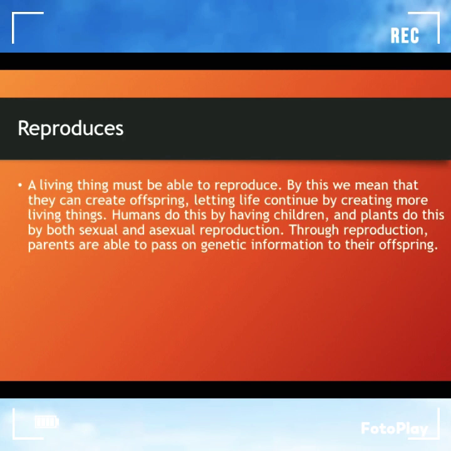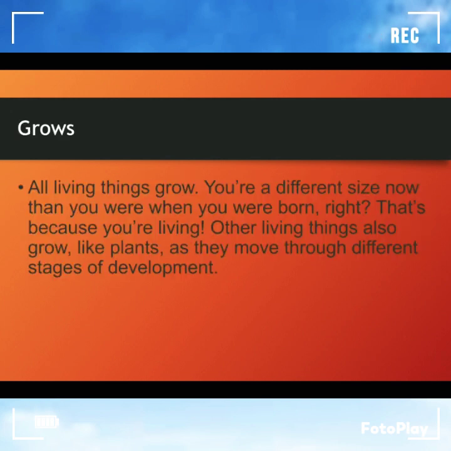Reproducers. A living thing must be able to reproduce. By this we mean that they can create offspring, letting life continue by creating more living things. Humans do this by having children, and plants do this by both sexual and asexual reproduction. Through reproduction, parents are able to pass on genetic information to their offspring.